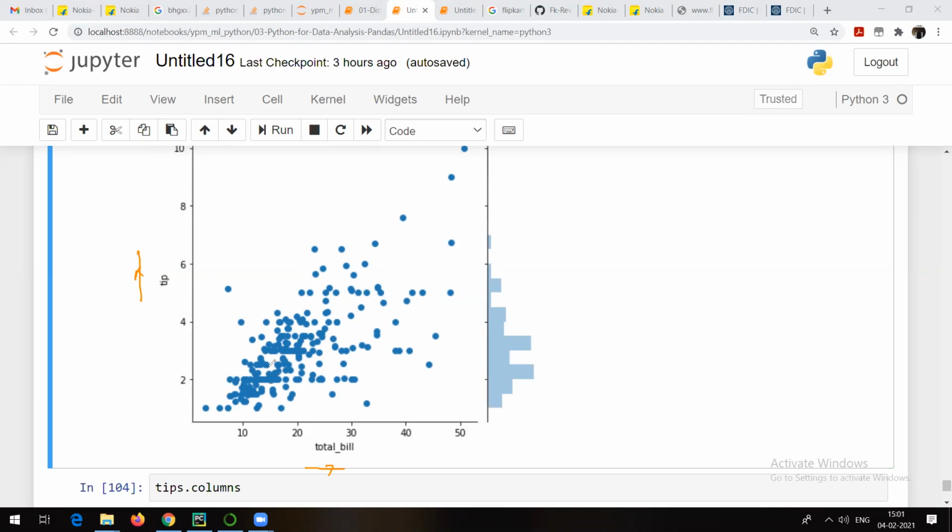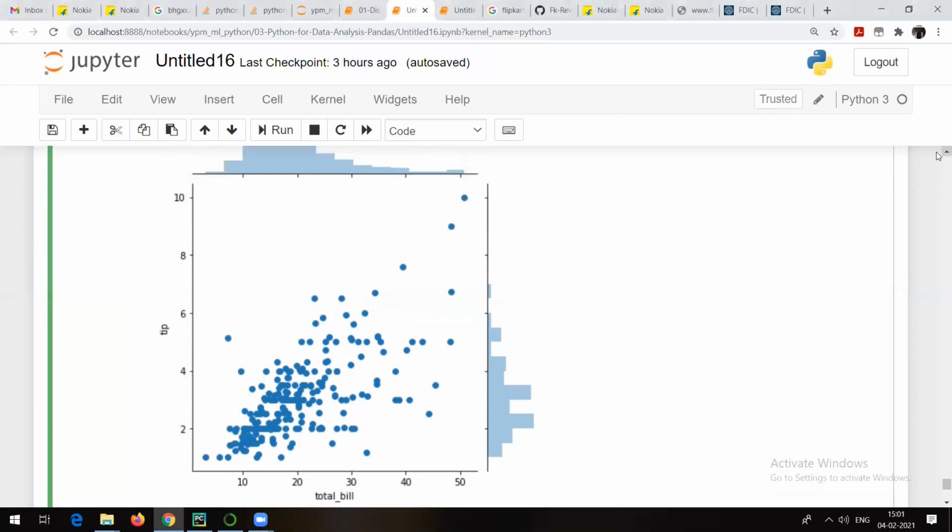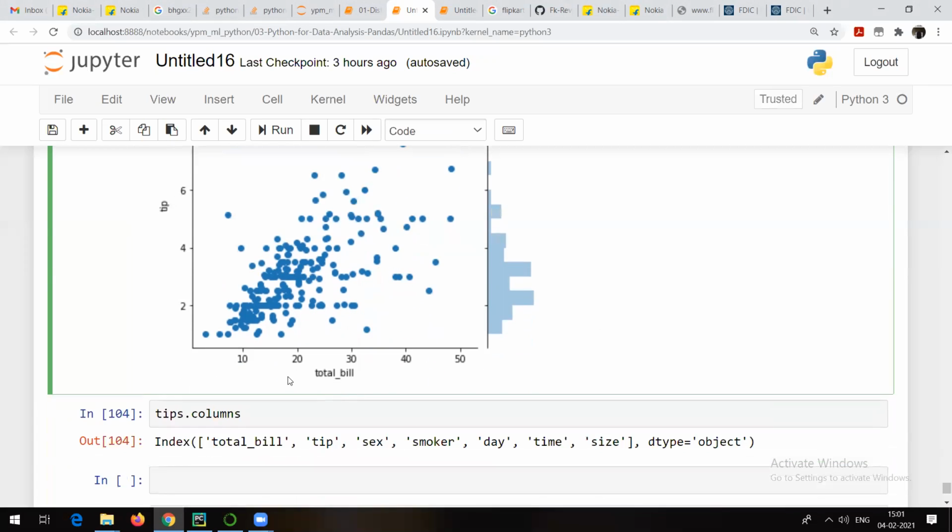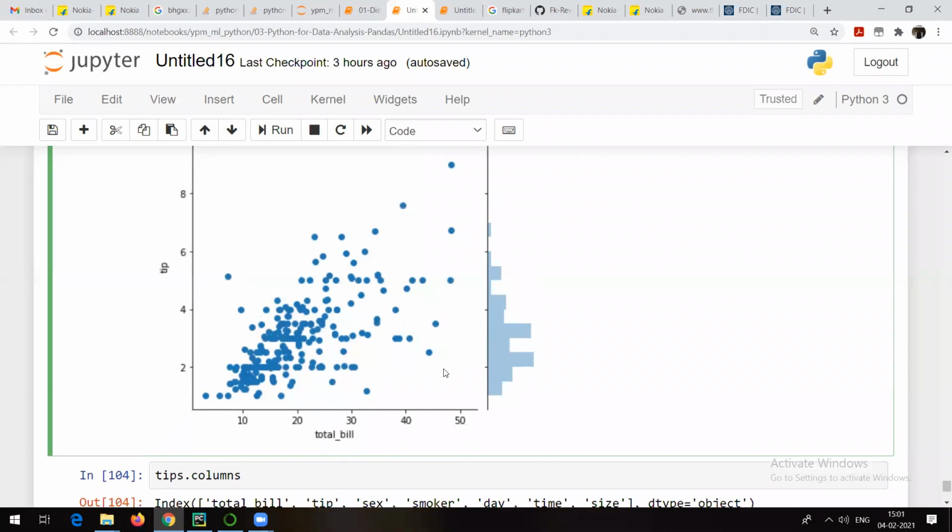That means more or less the relationship between them is somewhat like this, and that is nothing but a linear relationship, right? And that's what is true actually. In real time also we observe the same thing. Suppose you went to a restaurant, and suppose you are 10-20 people. Obviously, the amount of the bill which is going to be generated is more. In that case, there is a chance that the waiter is going to get some tip. So definitely, as and when the total bill increases, tip is also going to increase, right?